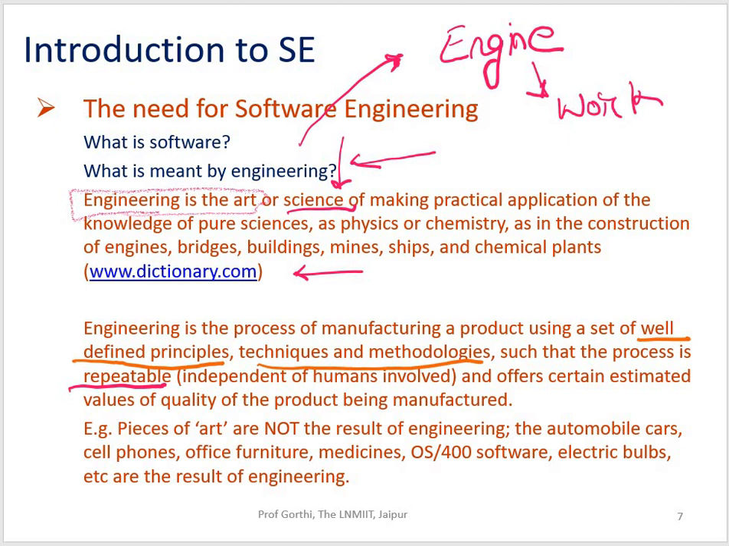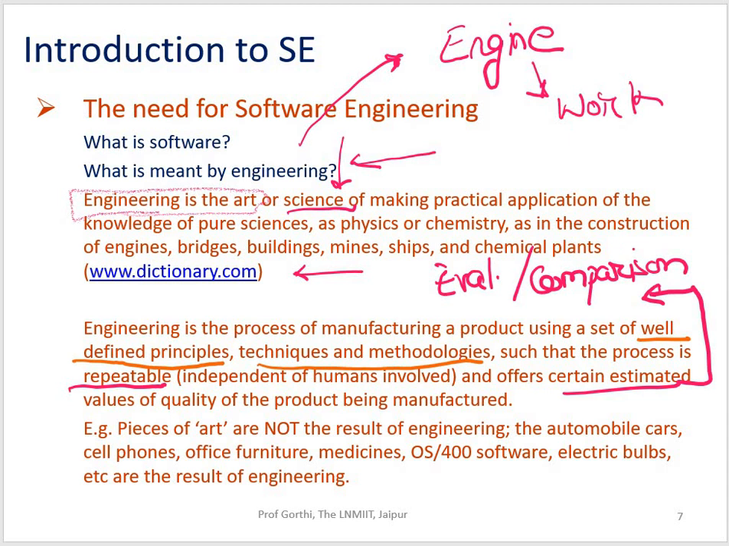See, providing the estimate will help us in evaluation and comparison, right? I have, let's say, several products in front of me, and I have to choose one out of those products. So I'll do some evaluation, I'll do some comparison in order to take a final call on a particular product. So for example, a piece of art is not the result of engineering. The automobile, cars, your cell phones, your office furniture, medicines, your software, electric bulbs, and whatnot are nothing but the results of engineering.